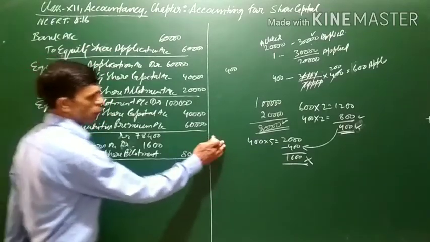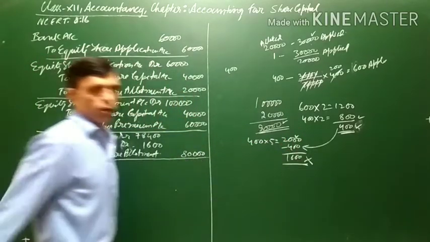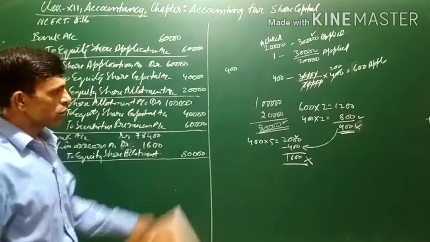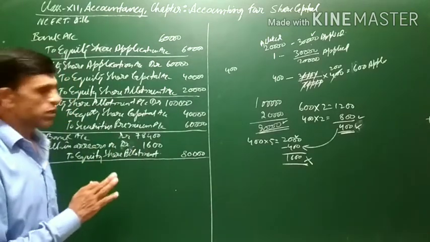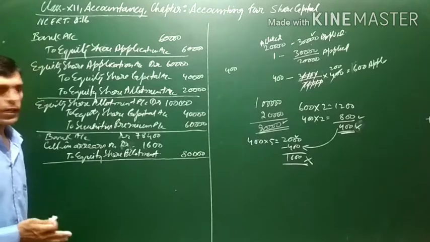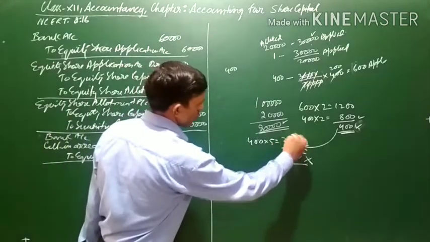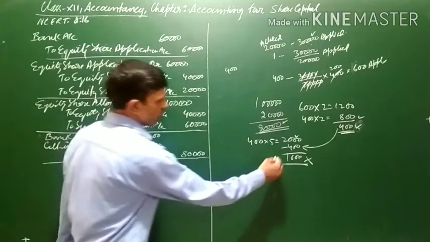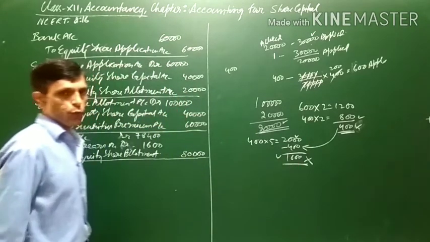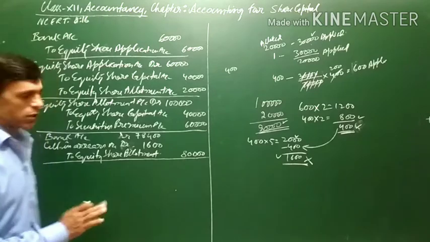The actual amount due from Mohit at allotment was 2,000, of which 400 was already in excess from his application money and transferred to the allotment account, so only 1,600 is what he has not paid.